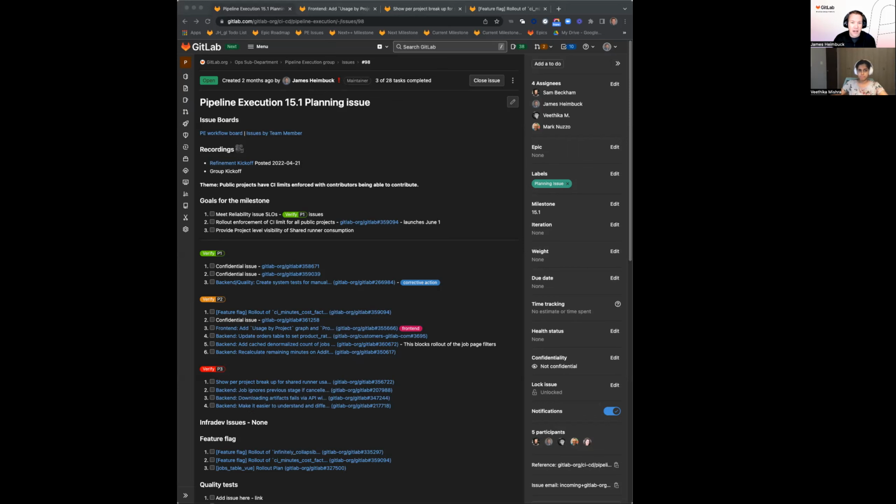So during the 15.1 milestone, we're going to enable the counting for CI minutes for all public projects using the shared SaaS runners. The team has been working hard to provide visibility to the shared runner usage for users as they prepare for this change coming on June 1st.